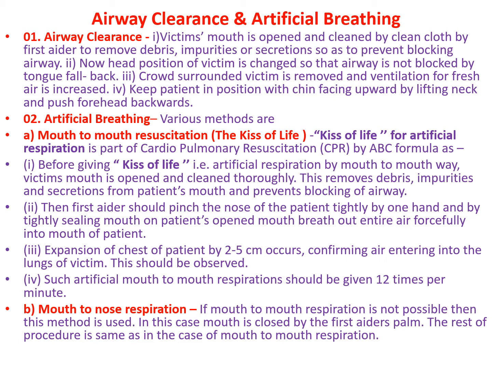The second method of artificial breathing is mouth-to-nose respiration. If mouth-to-mouth respiration is not possible, then this method is used. In this case, the mouth is closed by the first aider with the help of the palm. The rest of the procedure is the same as in the case of mouth-to-mouth respiration.